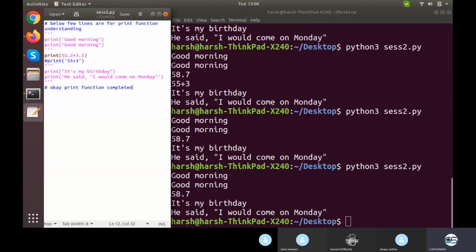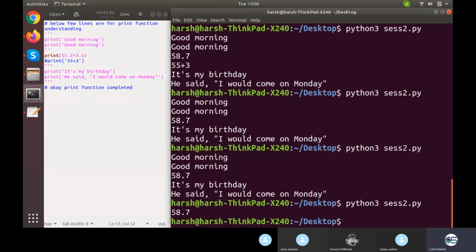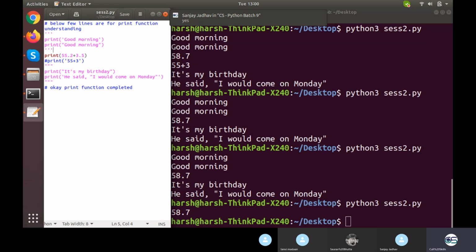I forgot to save. That's it. Is it clear? Why to use comments, how to use comments, when to use comments, what are the types of comments? Fine. So let's move on to another thing, which is about input, taking an input from the user. So I would comment the whole of this stuff. I'll just remove the individual comments first.